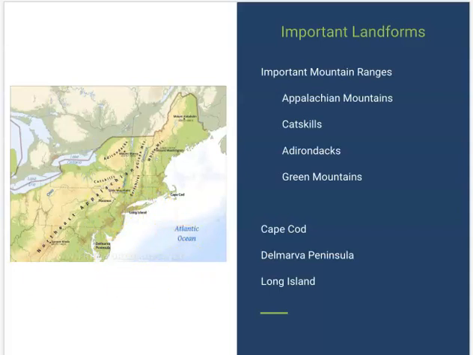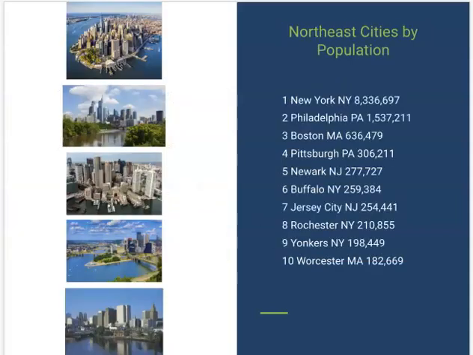So those are some important landforms that the people in the Northeast are living amongst. Populated cities. We have a lot of really populated cities in these Northeast cities. A lot of the biggest cities in our country are here. New York City has over 8 million people in it, which is hard to believe, but it's gigantic.